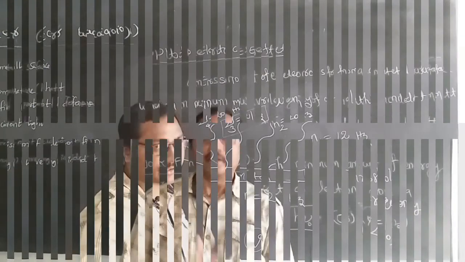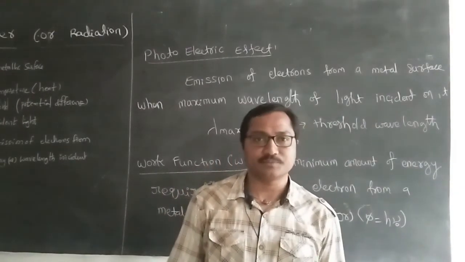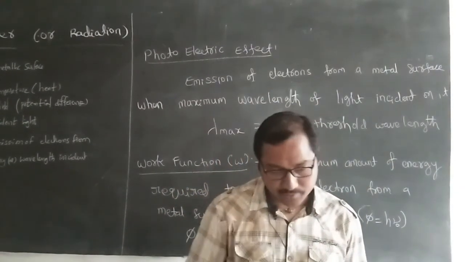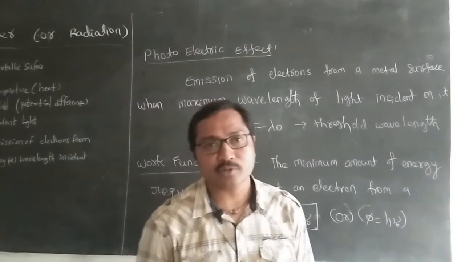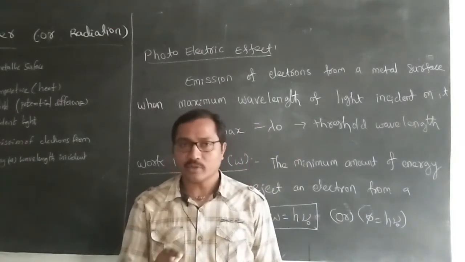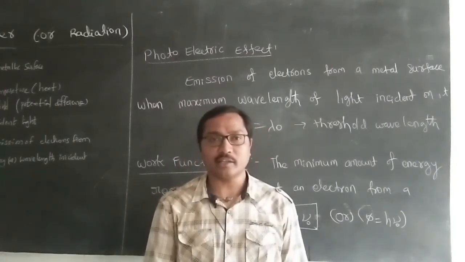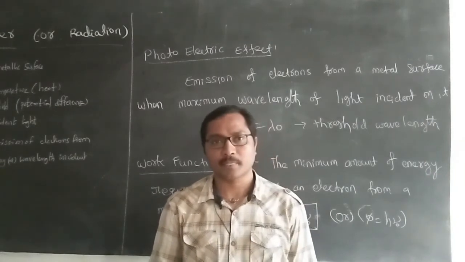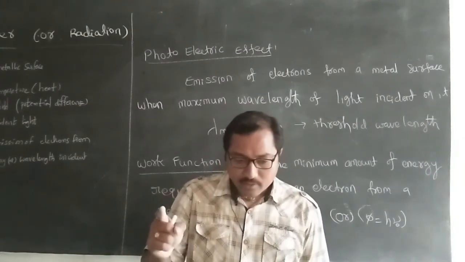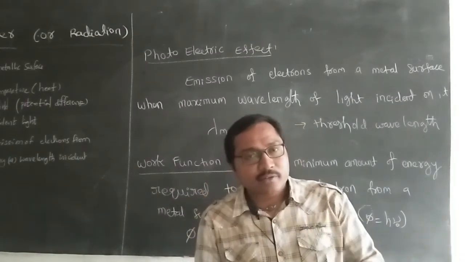Here we have one more definition, about the photoelectric emission in terms of wavelength. Previously we discussed photoelectric emission in the case of frequencies. Now we are discussing the same definition in the case of wavelengths. That is the emission of the electrons, which type? Photoelectrons.